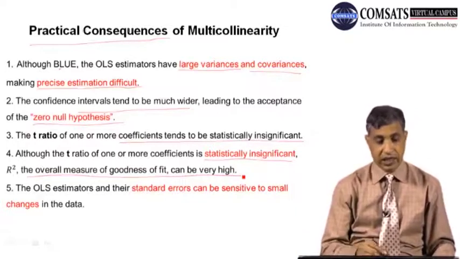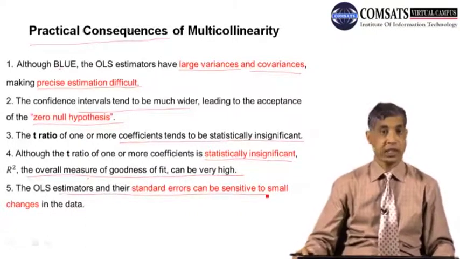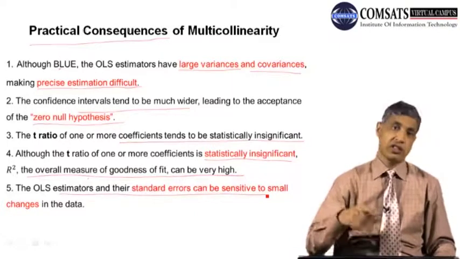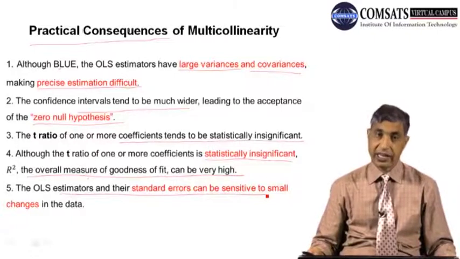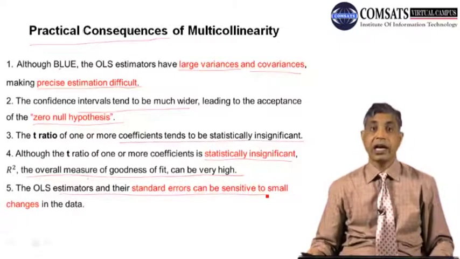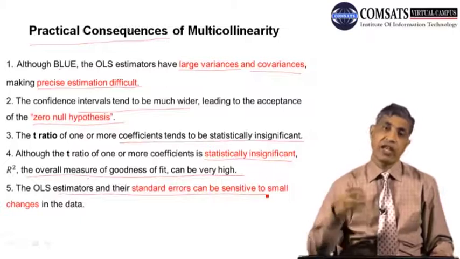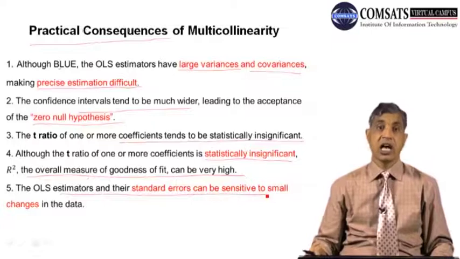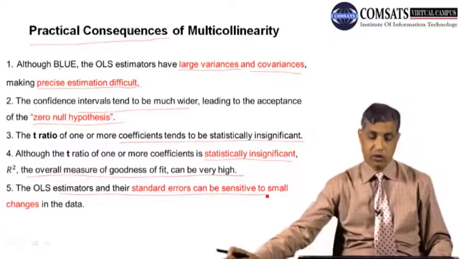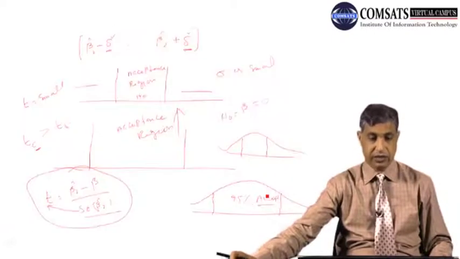The fifth one is that the OLS estimators and their standard errors can be sensitive to small changes in the data. If multicollinearity is present in the data, OLS estimates and their standard errors become highly sensitive. What this means is that if we bring small changes into the data, there will be extraordinary changes in the OLS estimates, beta 1, beta 2, and their standard errors.